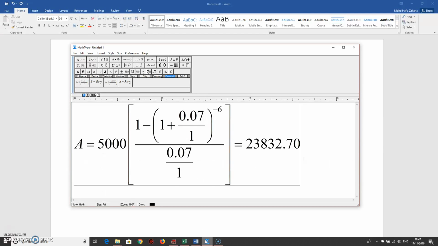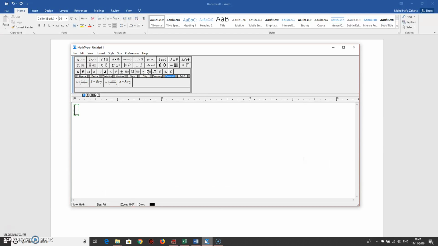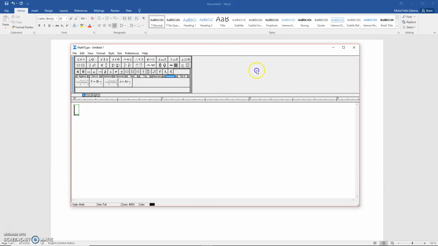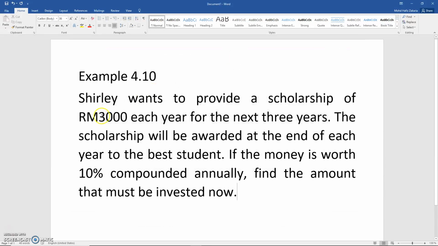Shirley here actually wants to prepare money, and as we have discussed before, even though Shirley wants to provide 3,000 each year for the next 3 years, it doesn't mean that Shirley needs to prepare 9,000, because there's a time value of money involved here, which means that if Shirley deposits the money into the bank, it doesn't need to be 9,000.